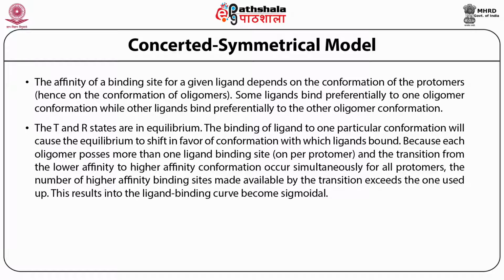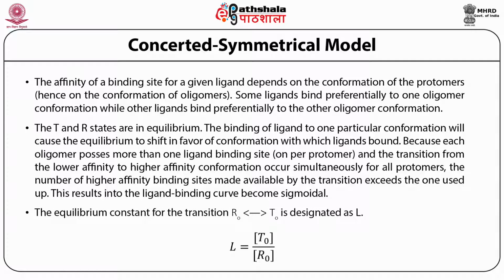Because each oligomer has more than one ligand binding site, and the transition from lower affinity to higher affinity conformation occurs simultaneously for all protomers, the number of higher affinity binding sites made available by the transition exceeds the number used up. This results in the ligand binding curve becoming sigmoidal.